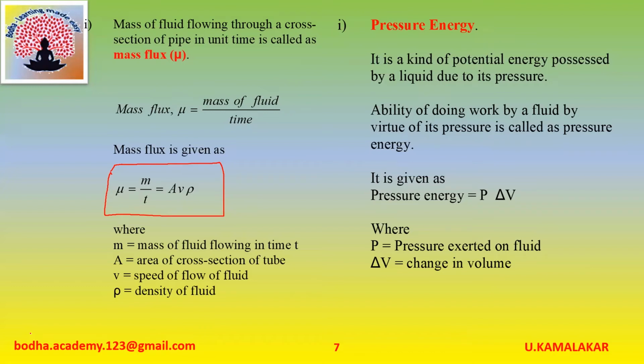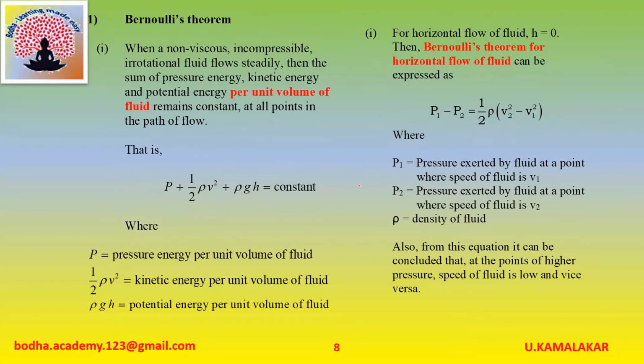It is given as P into dV, where P is pressure exerted on fluid, dV is change in volume. Next topic, Bernoulli's theorem. When a non-viscous, incompressible, irrotational fluid flows steadily, then the sum of pressure energy, kinetic energy, and potential energy per unit volume of fluid remains constant at all points in the path of flow.